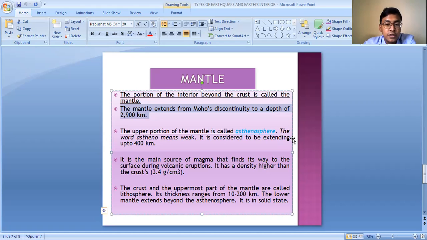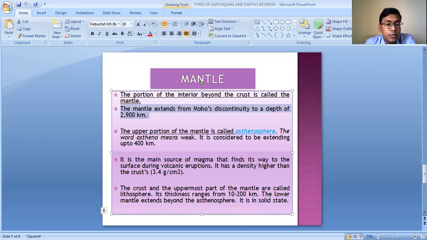And what is this Moho's discontinuity actually? The boundary zone between the crust and the mantle is known as the Moho's discontinuity. It is a layer in between the crust and the mantle which separates them. From this Moho's discontinuity, if we go 2,900 kilometers deep inside the earth, that is the mantle. The upper portion of this mantle is called the asthenosphere,